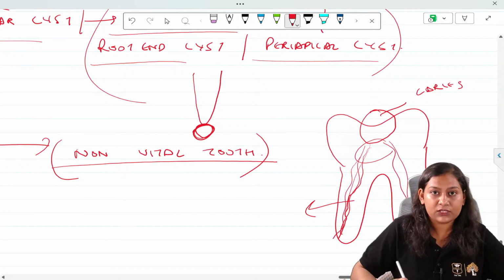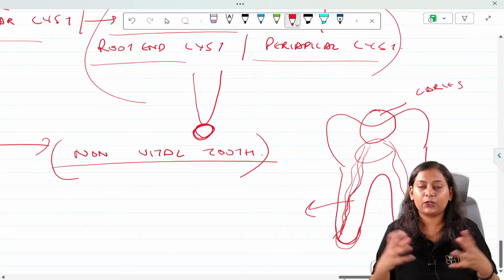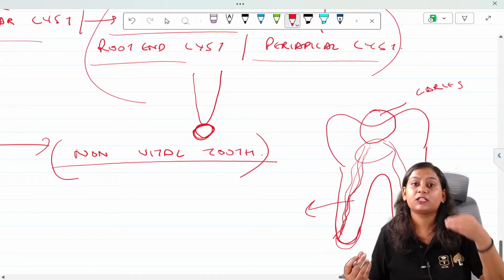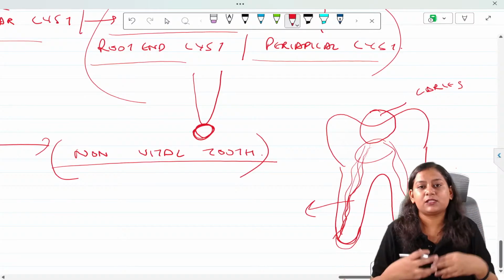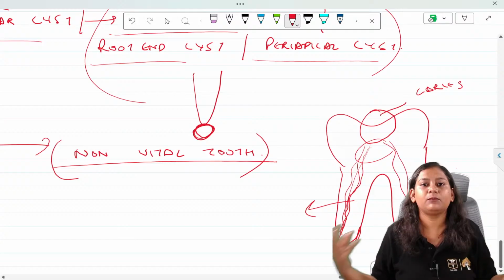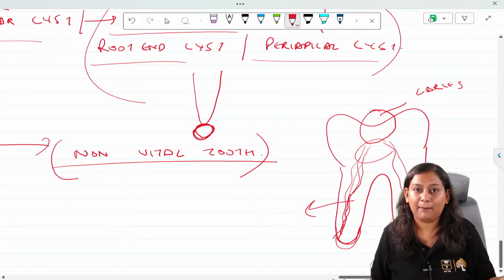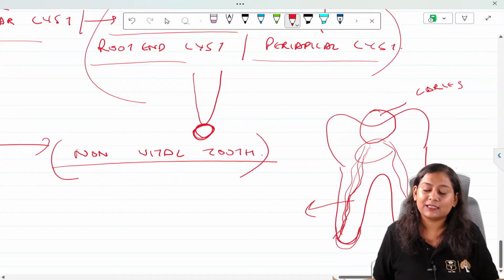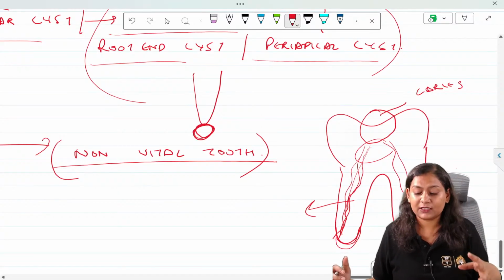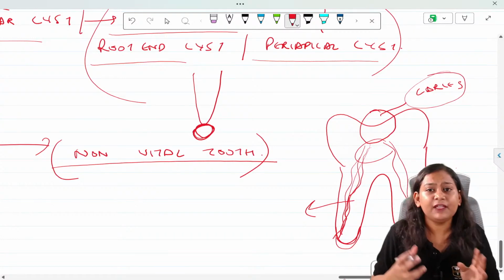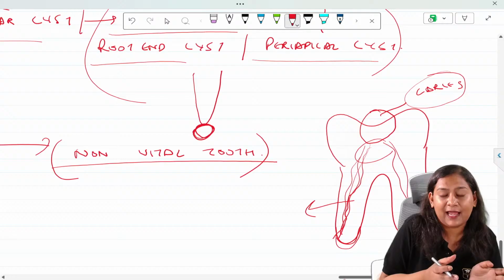And slowly what will happen? Because there is a necrosis in the pulp, the PDL which is surrounding this will start getting inflamed. The HERS will get stimulated and hence it will start proliferating, and there will be formation of radicular cyst. So if you know the sequelae of pulpitis, you would have learned that first there is caries, irreversible pulpitis, then there is formation of periapical granuloma.